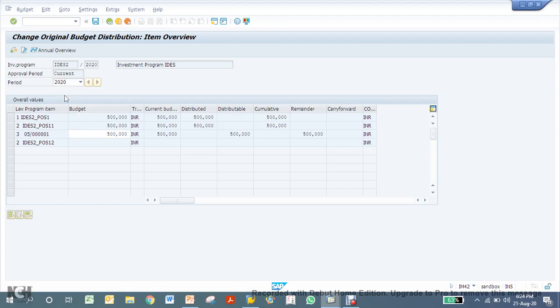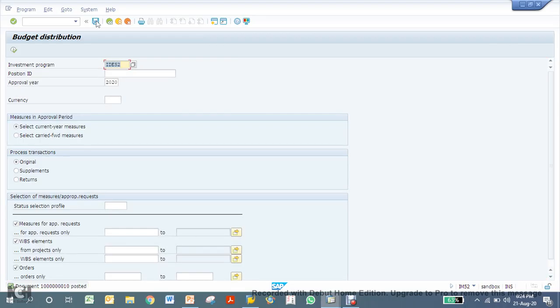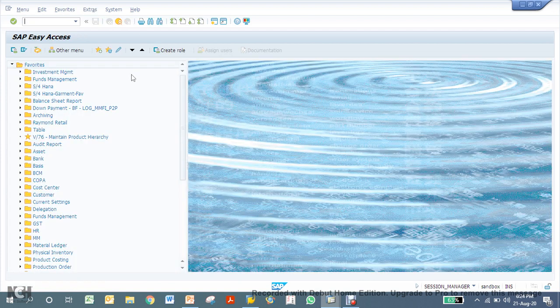Similarly for the year I'll assign the same amount, 5 lakhs, and now save it. See, one document has been posted for the budget distribution. So now I have got budget available in my project systems and my WBS element.